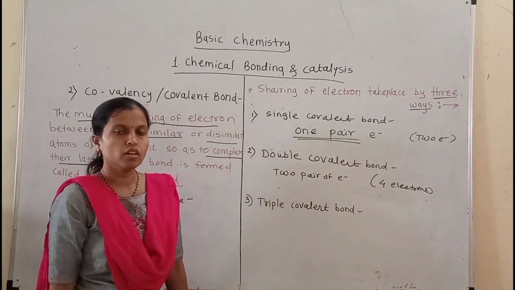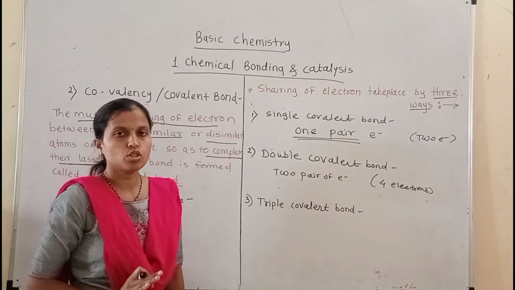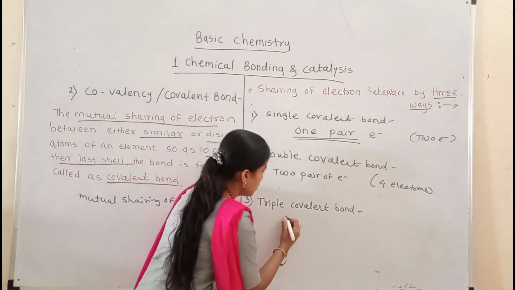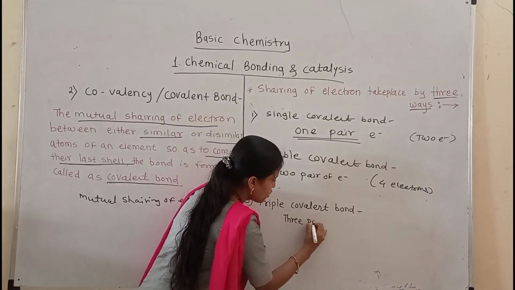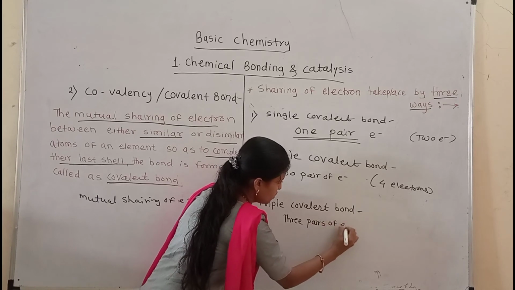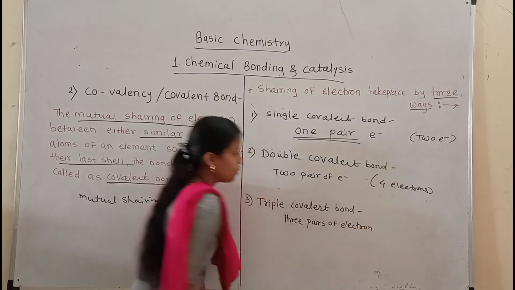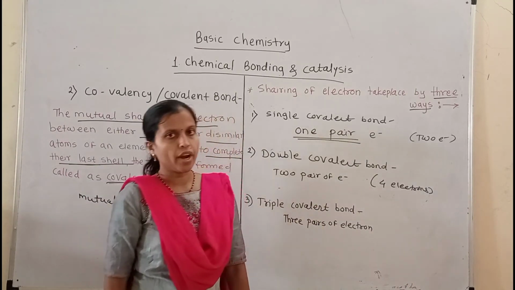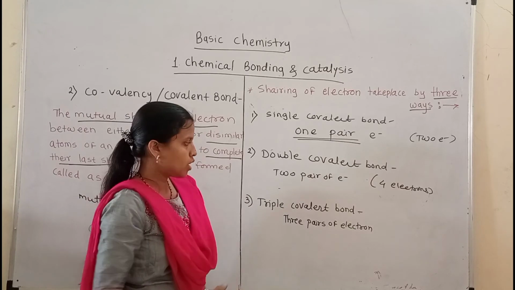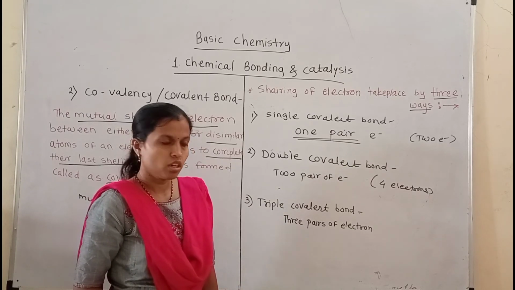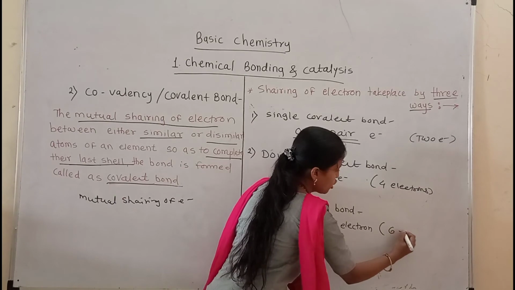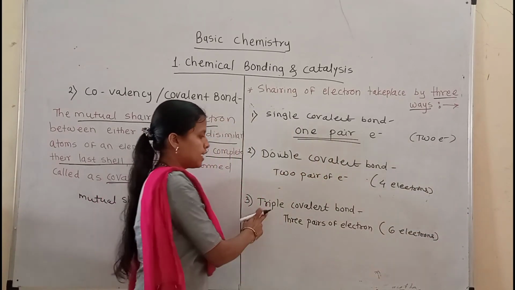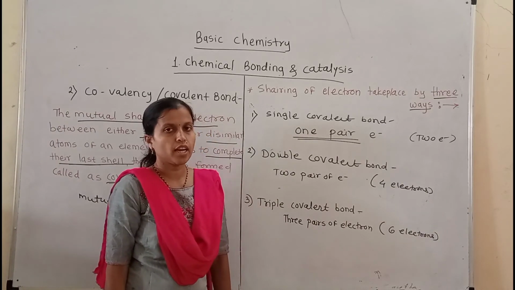So triple covalent bond is formed when 3 pairs of electrons will be shared in between the two atoms. 3 pairs of electrons can be shared in between the two atoms. Then that time triple covalent bond will be formed. And how many electrons will be shared with each other? The 6 electrons can be shared in between the two atoms. Okay. Then that time triple covalent bond can be produced.